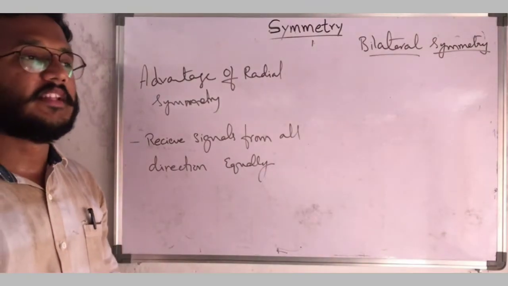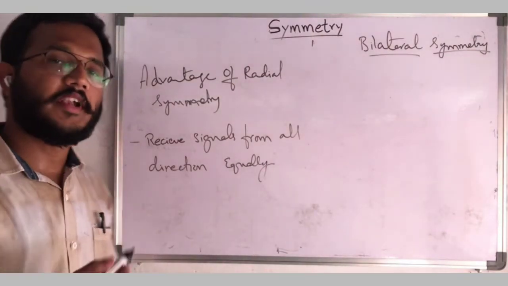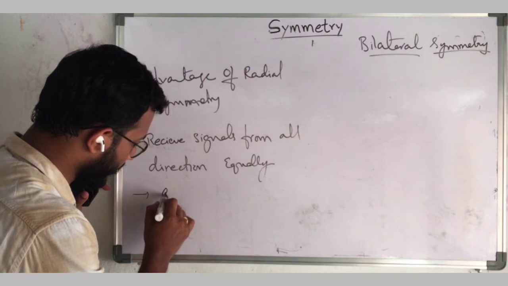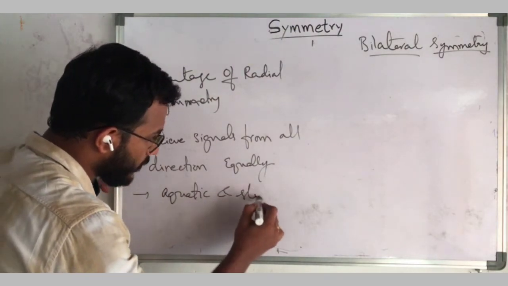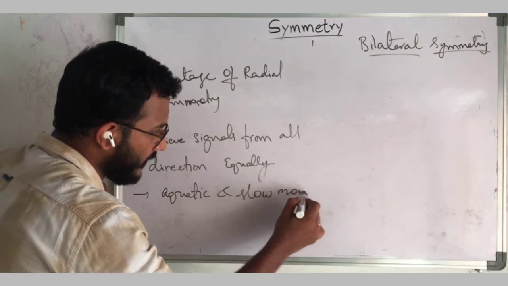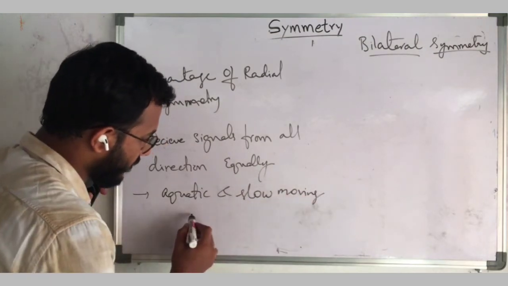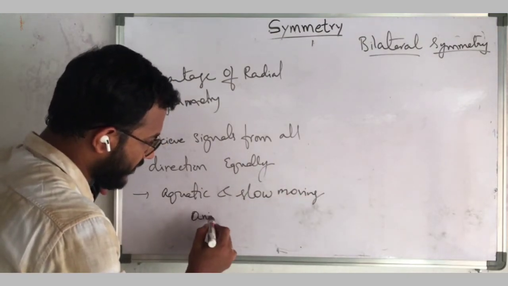So mainly this type of symmetry is an advantage for aquatic and slow moving animals. It is advantageous for slow moving animals